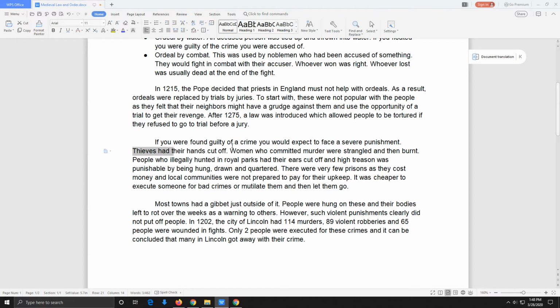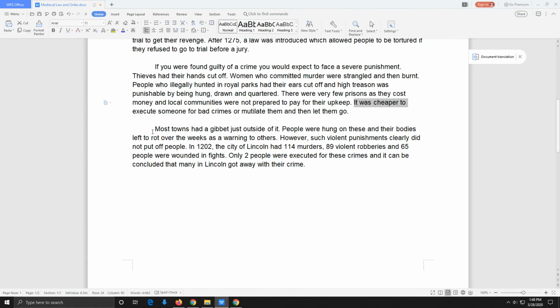Thieves had their hands cut off. Women who committed murder were strangled and burnt. People who illegally hunted in rural parks had their ears cut off. And high treason was punishable by being hung, drawn, and quartered. There were very few prisons as they cost money, and local communities were not prepared to pay for their upkeep. It was cheaper to execute someone for bad crimes or mutilate them and then let them go.